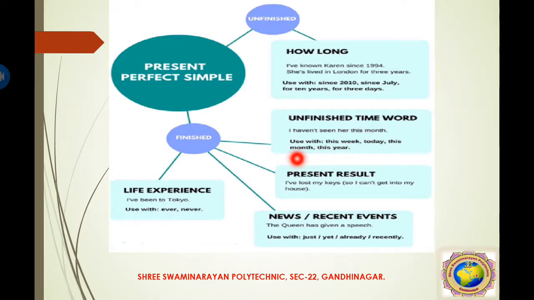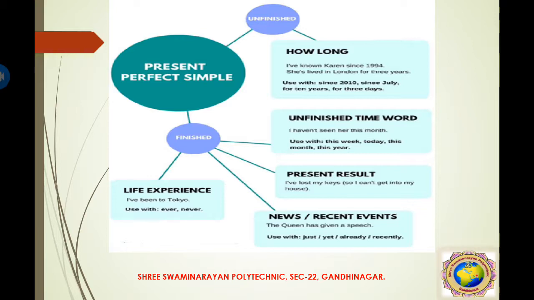So this is unfinished work in a particular time. It's called present perfect simple tense. And unfinished, how long? I have known her since 1994. She has lived in London for 3 years. So this is the unfinished sentence. Also we use since 2010, since July, for 10 years, for 3 years, whatever. You can make a sentence. This is called unfinished type of present perfect simple tense.